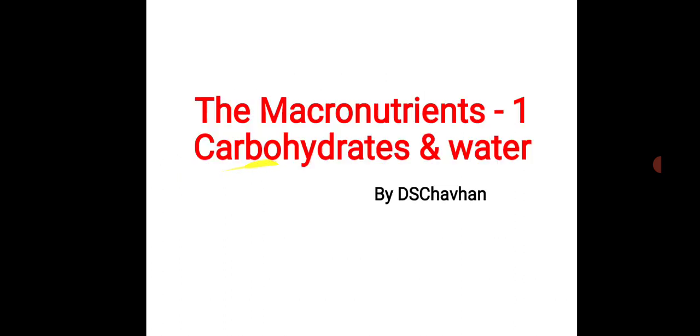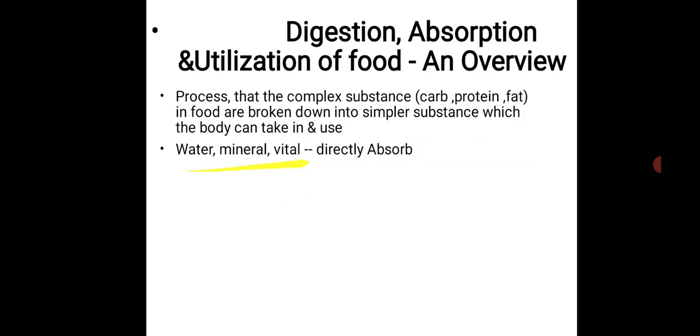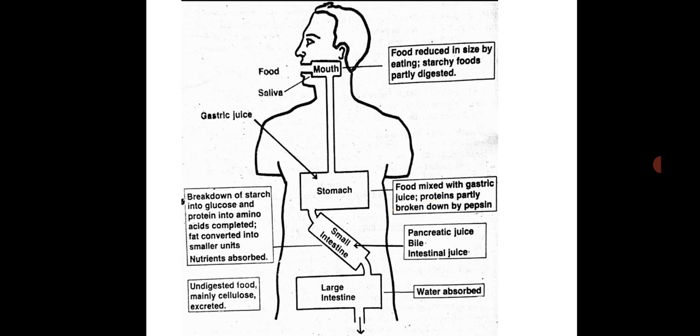Water, minerals and vitamins are not broken down; they are directly absorbed. Other than these, carbs, protein and fat are complex, so they are further broken down into smaller units which can be absorbed, so the body can use them.